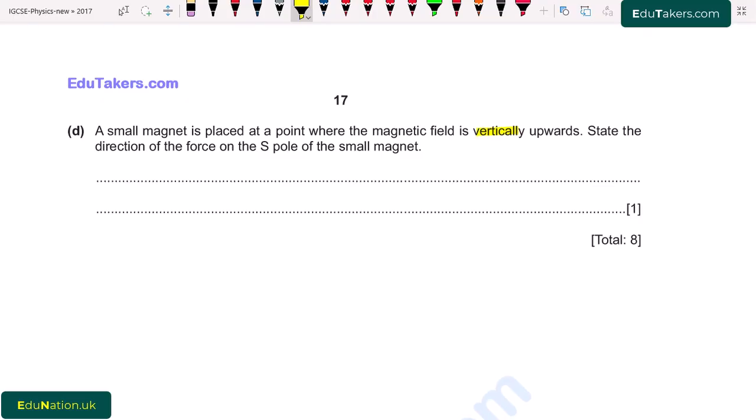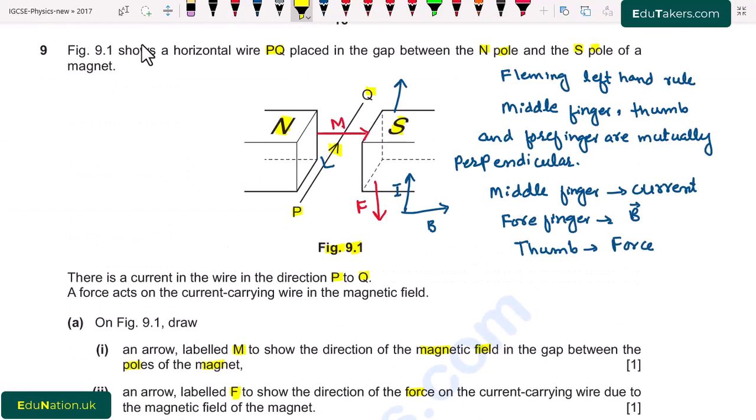So first of all, considering the previous part, here the magnetic field is from north to south and current is flowing. So in this case, the direction of the magnetic force will be downward. So if I place a small magnet here, then the magnetic field of the small magnet will be very small, not enough to drastically interact with the field of this magnet and move in the other direction.